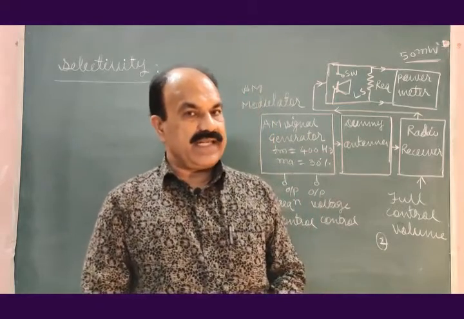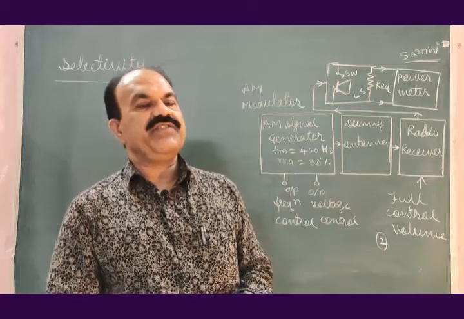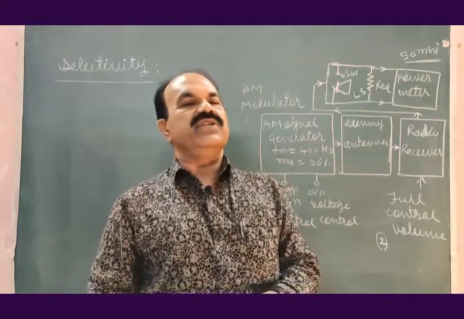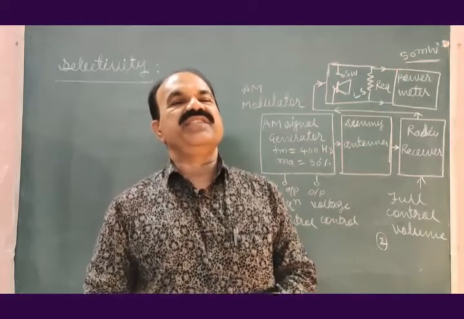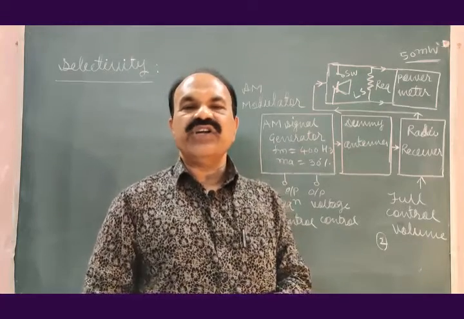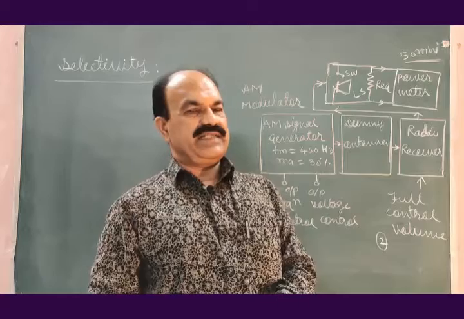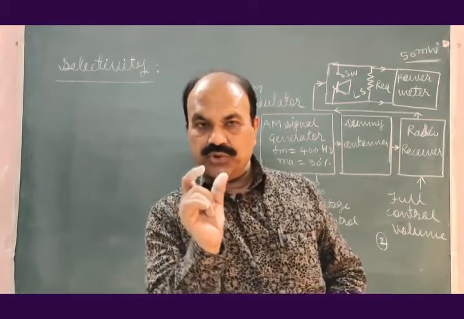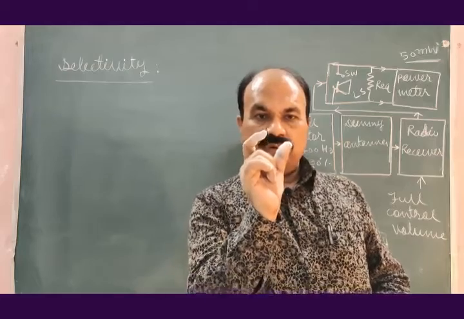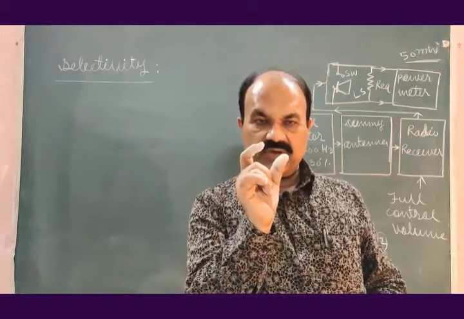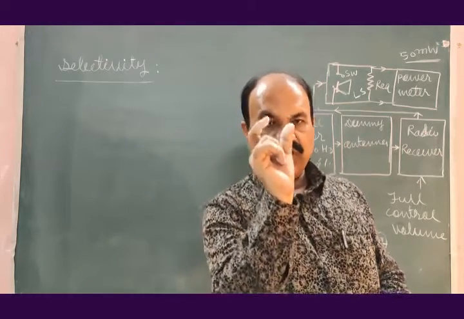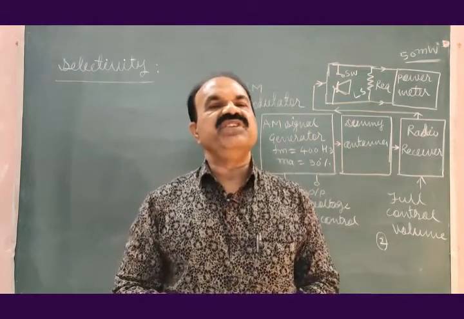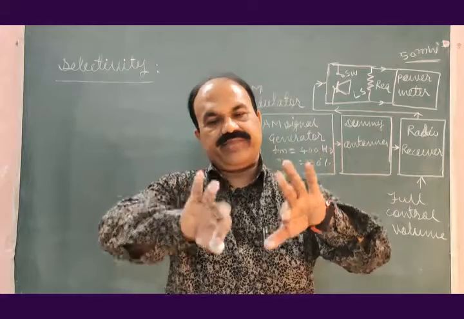And therefore, selectivity is defined as the ability of a receiver to reject unwanted signals. It means that if you want to tune to the Aurangabad Parbhani broadcasting station, only the Aurangabad Parbhani broadcasting station should be selected.